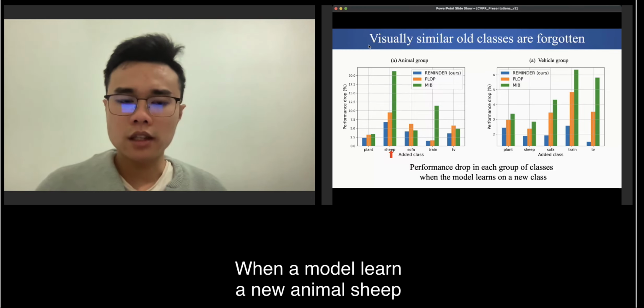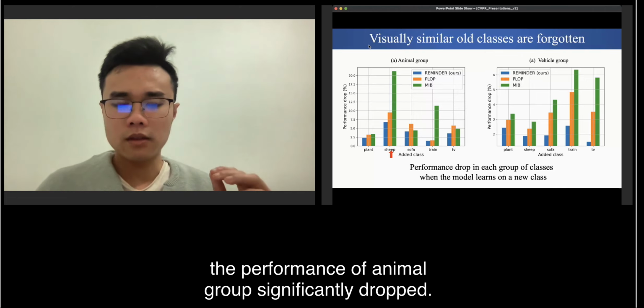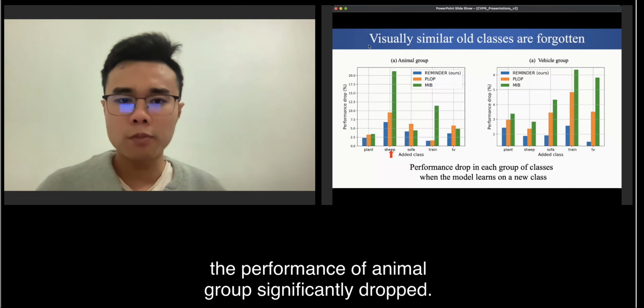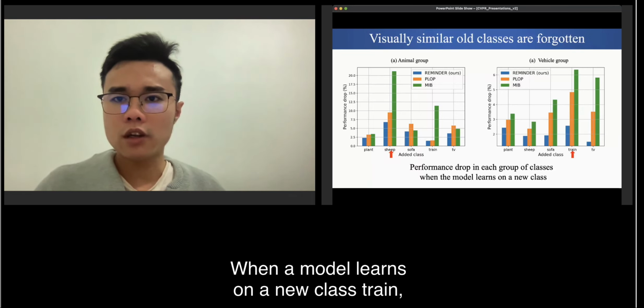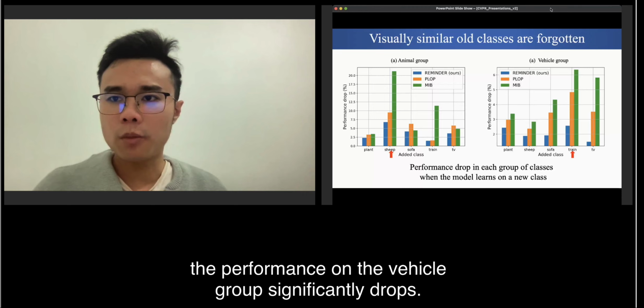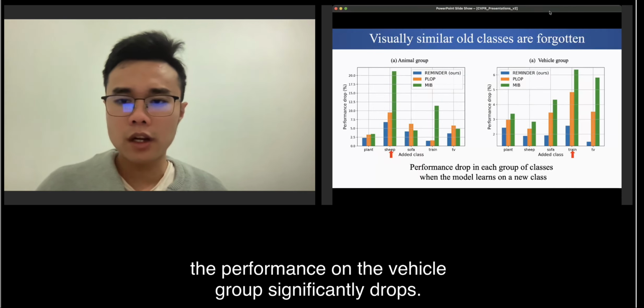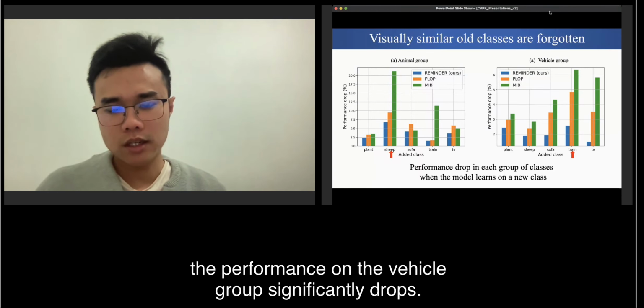When the model learns a new animal class, sheep, the performance of the animal group significantly drops. When the model learns a new class, train, the performance on the vehicle group significantly drops.